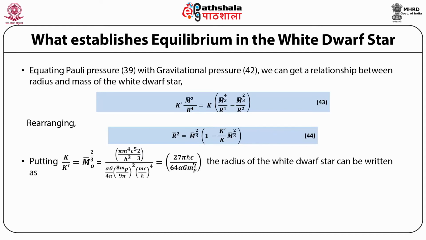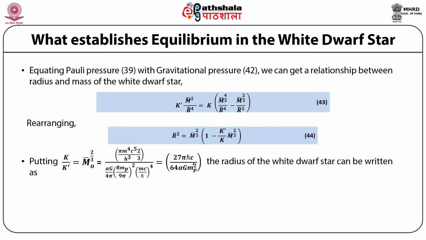Putting k upon k dash is equal to M bar 0 raised to power 2 by 3, which is equal to pi m raised to power 4 c raised to power 5 multiplied by 2 divided by 3h cube, divided by alpha times gravitational constant divided by 4 pi into (8 mp divided by 9 pi) squared into (mc upon h bar) raised to power 4, is equal to 27 times pi h bar c upon 64 times alpha times G mp squared.